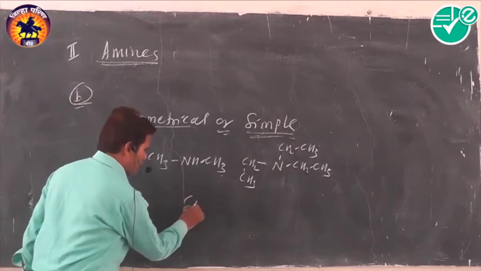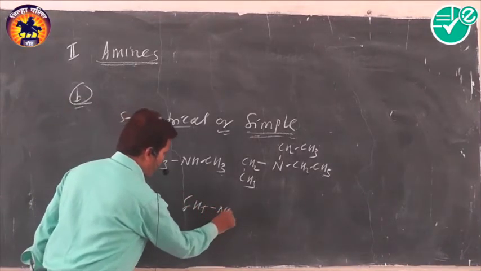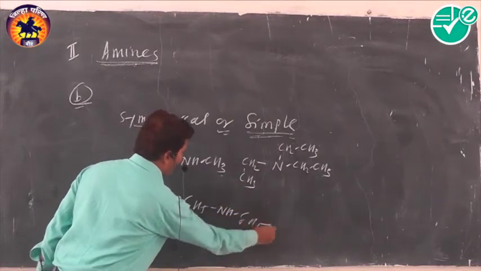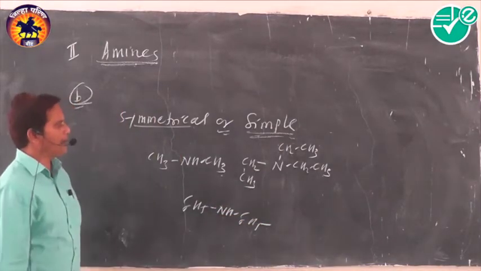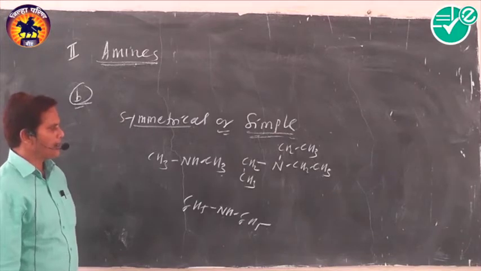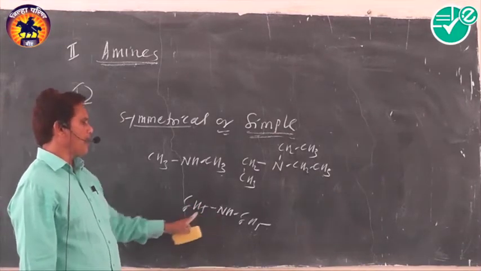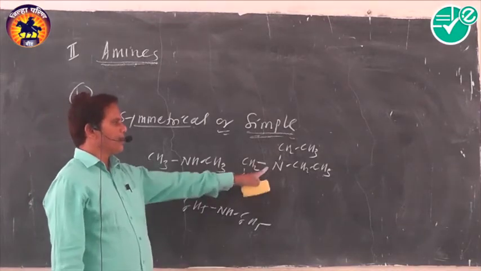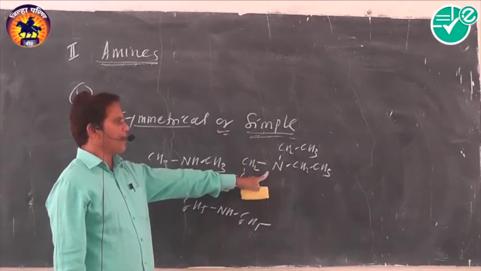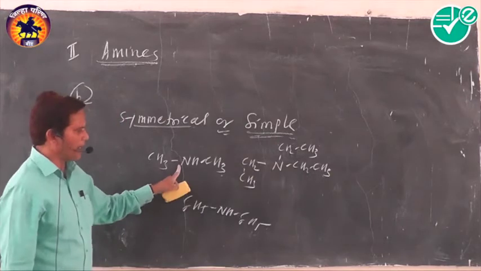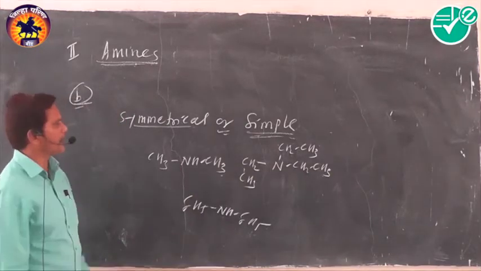Suppose we can give an example of that amine. It is called diphenylamine. Diphenylamine is what kind of amine? It is a symmetrical secondary amine, because two hydrogen atoms of ammonia are replaced by two phenyl groups. This is a secondary symmetrical amine. This is also a secondary symmetrical amine.